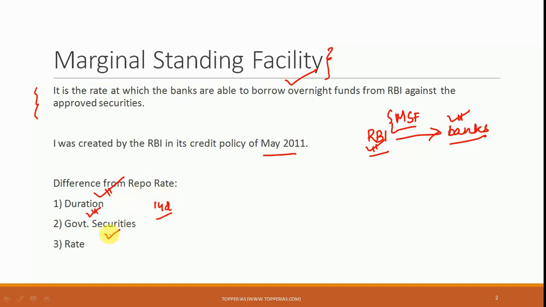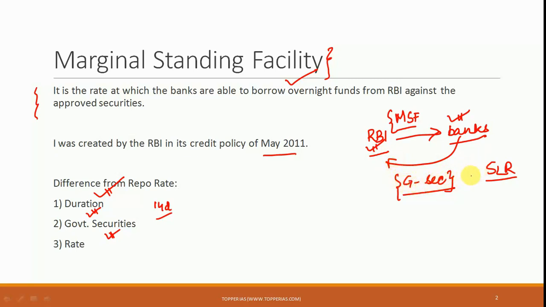Another thing that you should know is with regard to the government securities. Whenever the RBI gives a loan to the banks, in return the RBI always takes collateral, which is the government securities. If you remember, in the case of repo rate, I had specifically mentioned that these government securities are not a part of the SLR. Other than the SLR requirement, the bank also keeps government securities, and those are the securities given in the case of repo rate.